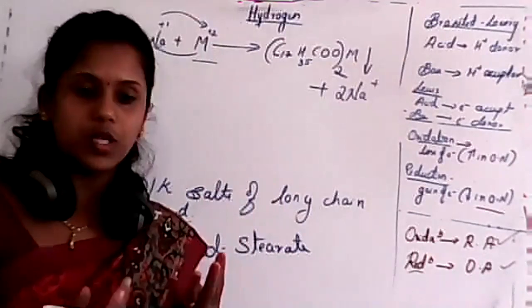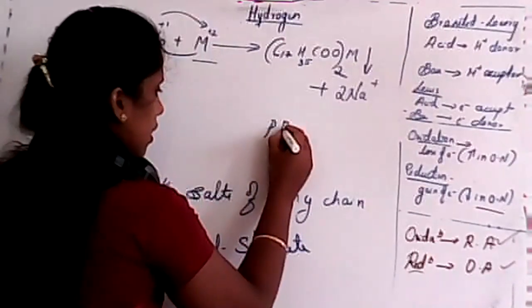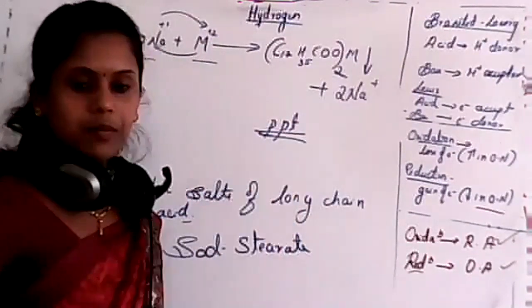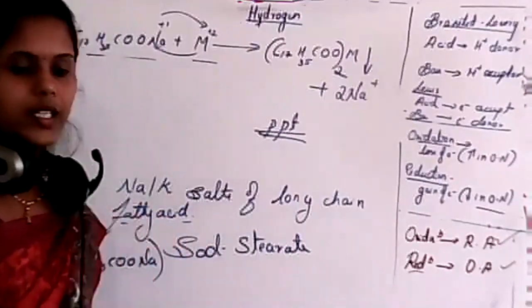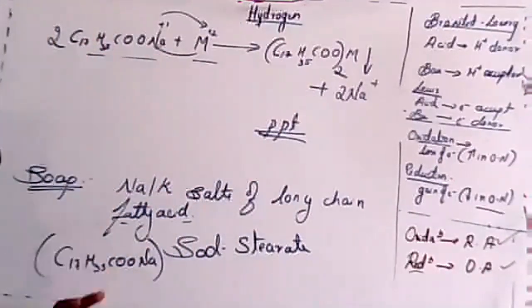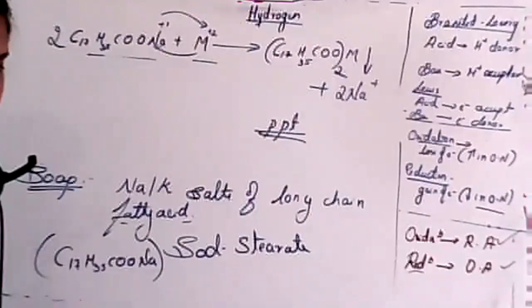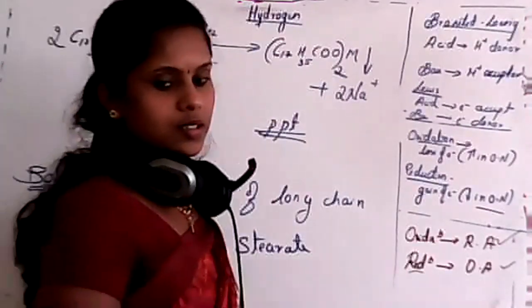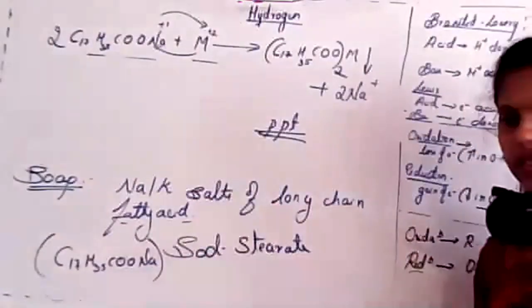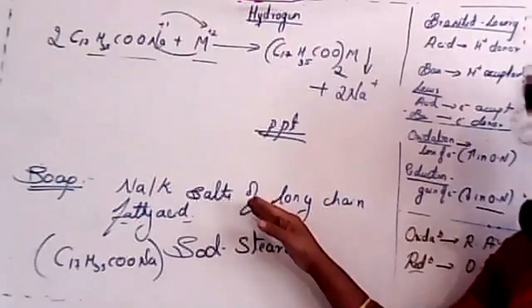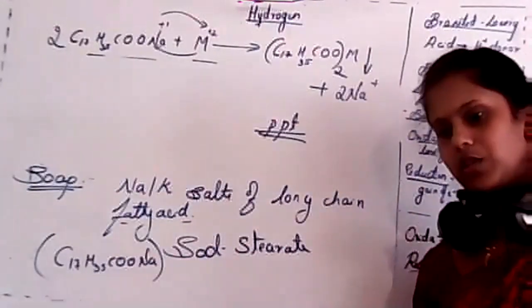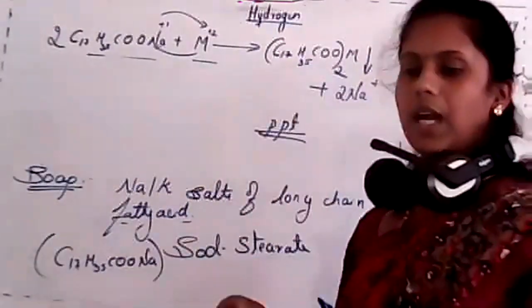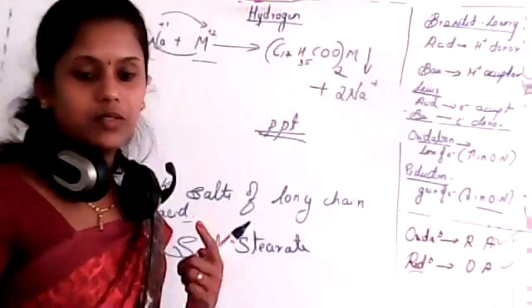What do you mean by precipitate, student? Precipitation. Yes, right answer. Is it clear about soap? Just remember this is one example, and how it will react and how it will form precipitation, that is very important.